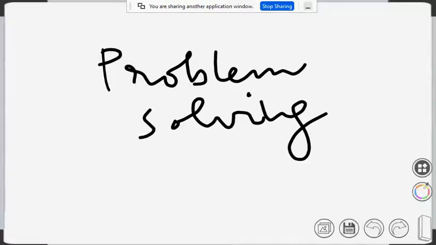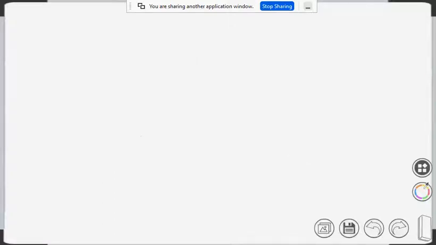So let's do problem number 12. Let's start with problem number 12. What is given? From the following data, find the median if the mean is 35. The mean is given, you have to find out the median.